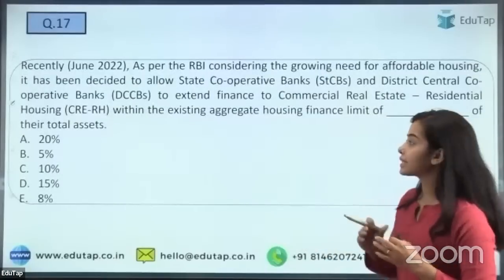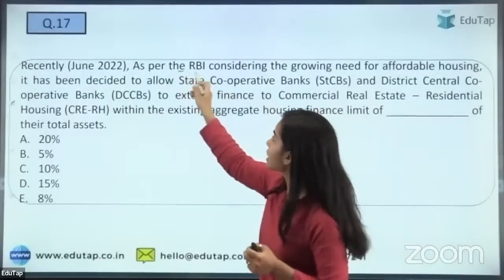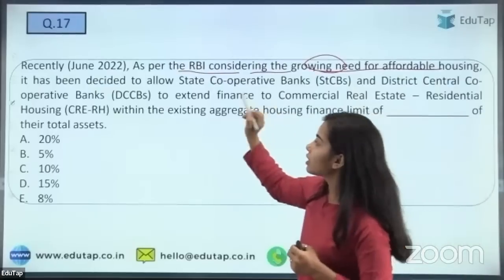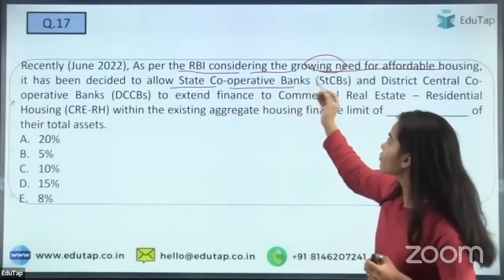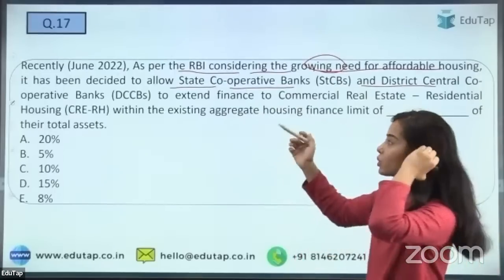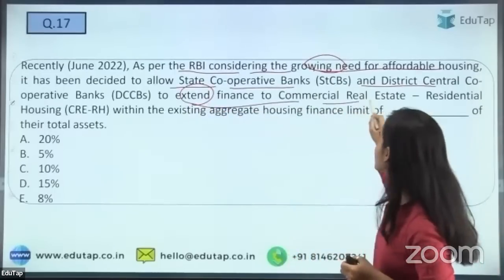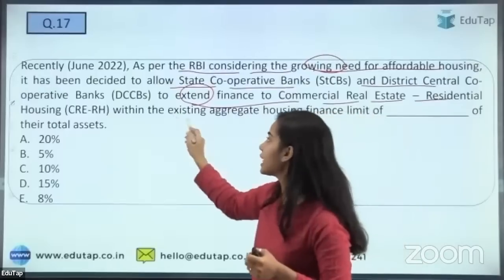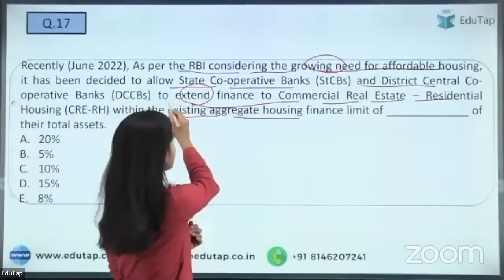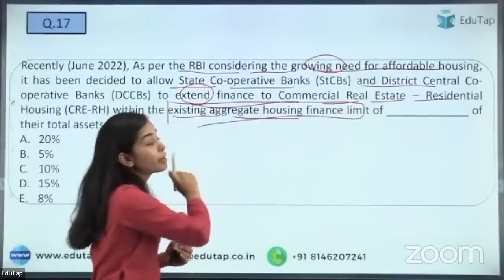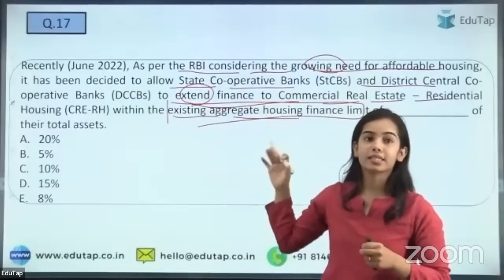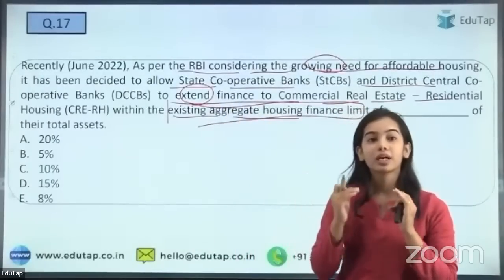So the next question is regarding, as per the RBI, considering the growing need for affordable housing, it has been decided to allow state cooperative banks and district central cooperative banks, which are rural cooperative banks, to extend finance to commercial real estate residential housing within the existing aggregate housing finance limits. You just have to tell what is the existing aggregate housing finance limit of dash percentage for the rural cooperative banks, that is state cooperative banks and the district central cooperative banks.